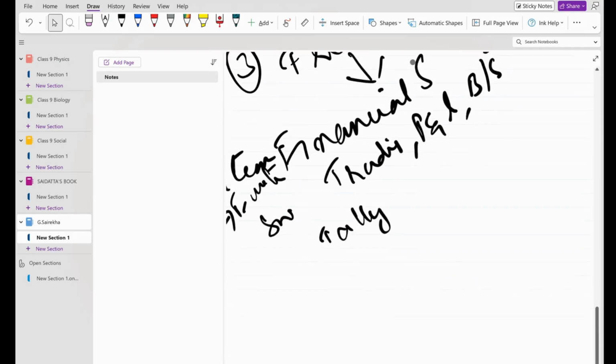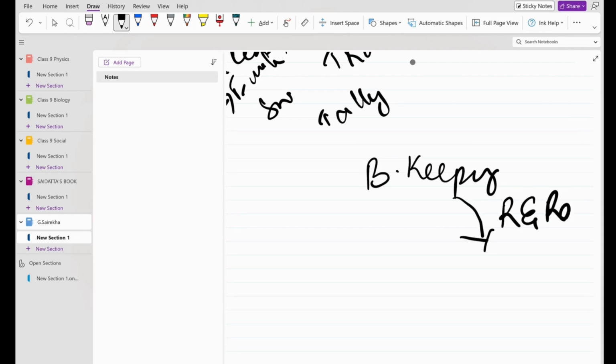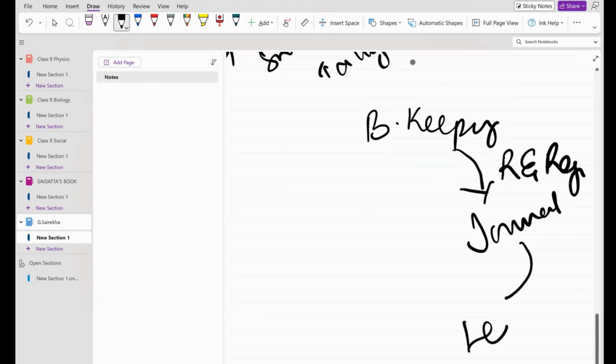Yes, ma'am. Now, first one, how did we start? We start with bookkeeping. Now looking into bookkeeping, by following certain rules and regulations, we are going to prepare a journal. Now looking into journal, what we'll prepare? We'll prepare ledger accounts.